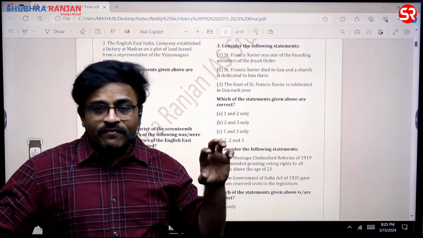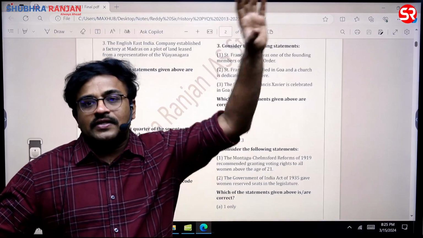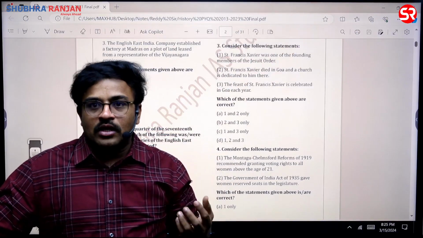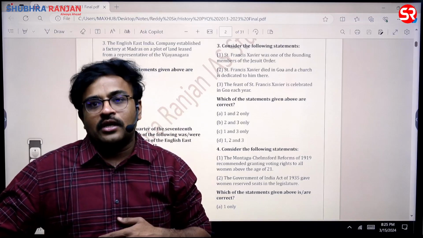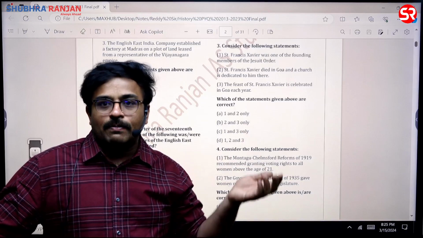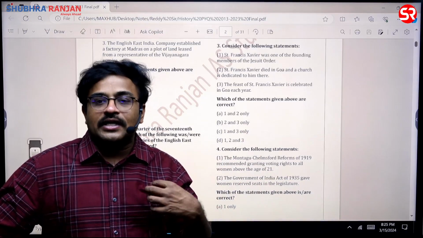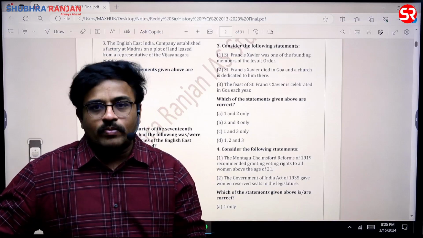And even if we visit Saint Francis Xavier's church today in Goa, we can see his dead body preserved. Even now you can see his skin, his nails growing, his hair is also there. So this is one wonder. It means that a person who lived along with Akbar, his dead body has not disintegrated till date because of some techniques that they have used, and they consider it to be a miracle too.